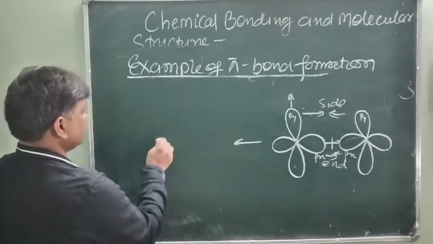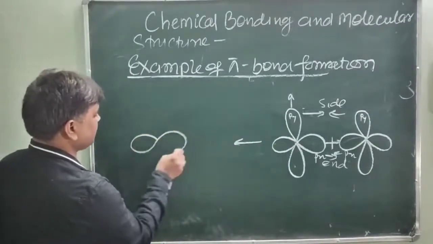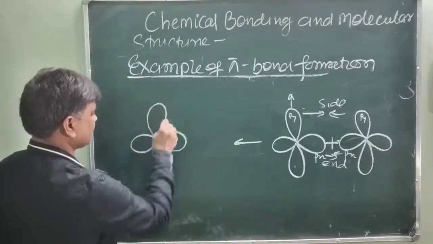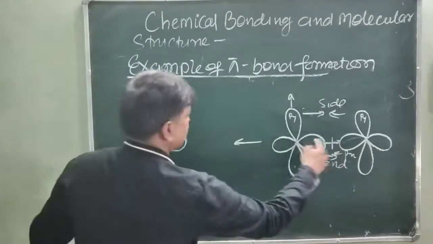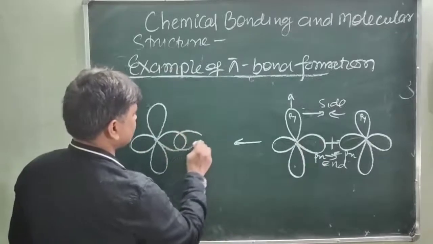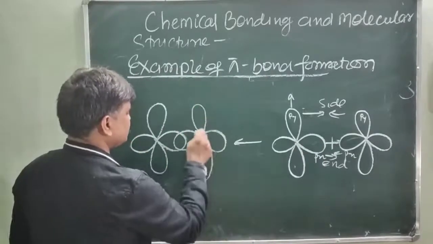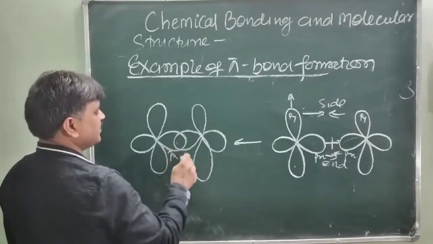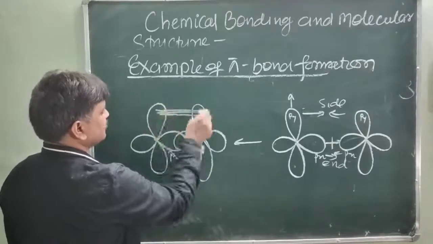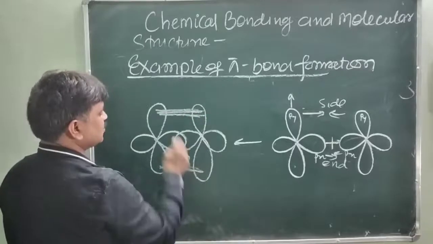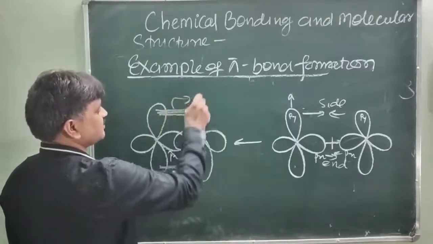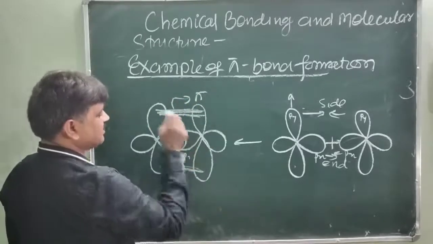This is the formation of this type of bond. This overlaps in this way, and this is px and px, and this is py overlapping. Having the 2 unpaired electrons, here the formation of a pi bond takes place, and here is a sigma bond.